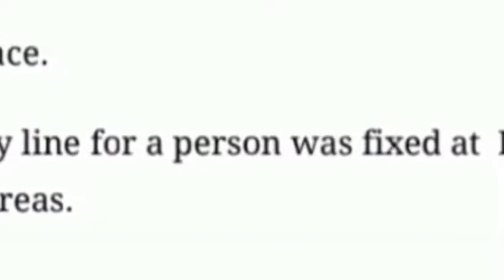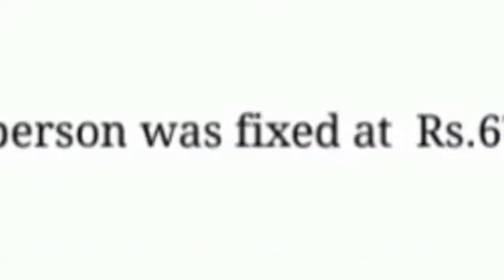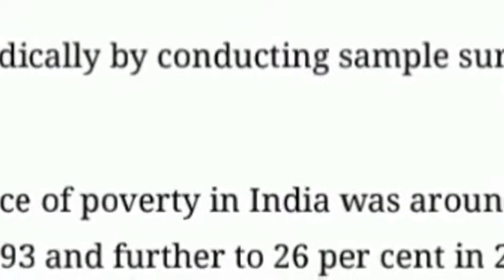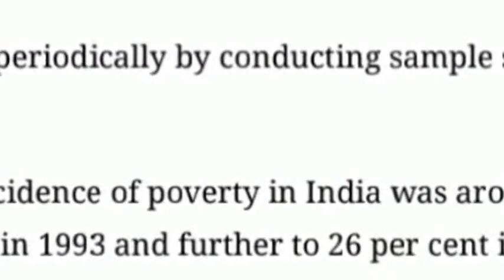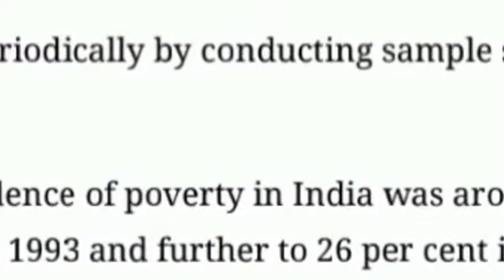Okay, the poverty line in the year 2009-10 was fixed at 673 rupees per person per month for rural areas and 860 rupees per month for urban areas. Now, the poverty line is estimated periodically by conducting sample surveys by the National Sample Survey Organization, that is NSSO.